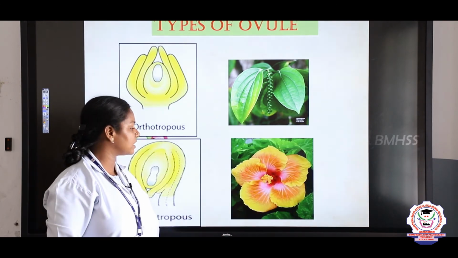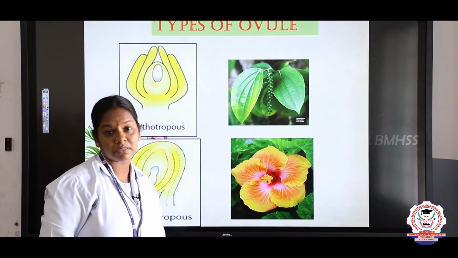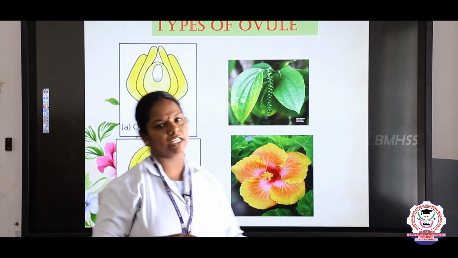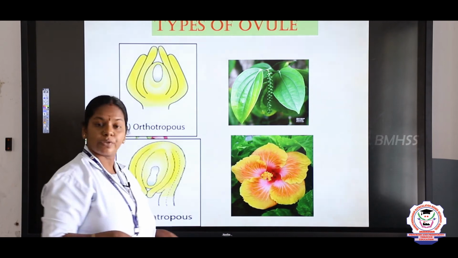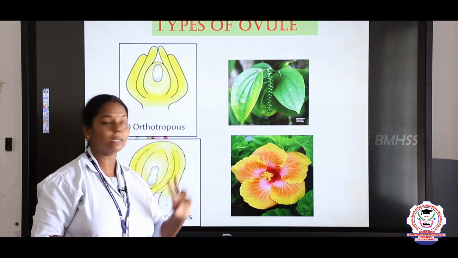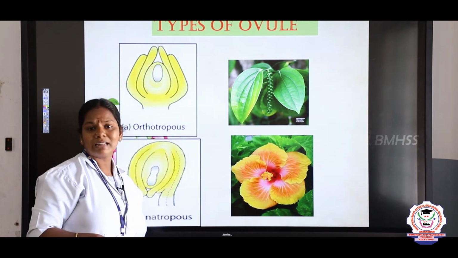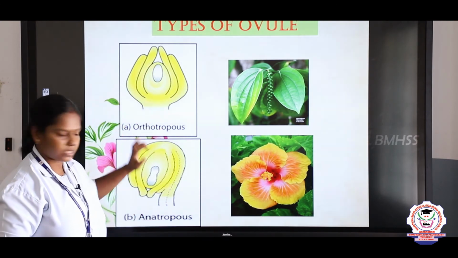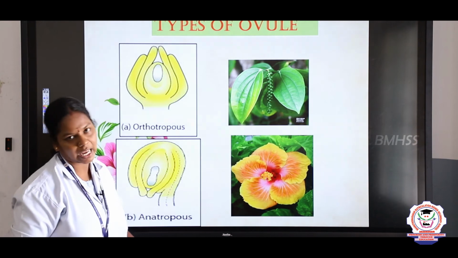The example for this, I have given hibiscus, but mostly all of the dicots, mango, all the dicot plants come under the anatrophous. So, what are the 2 types we discussed, children? Orthotrophous and anatrophous. When all are in the same vertical line, orthotrophous. When the ovule is inverted, anatrophous, right?